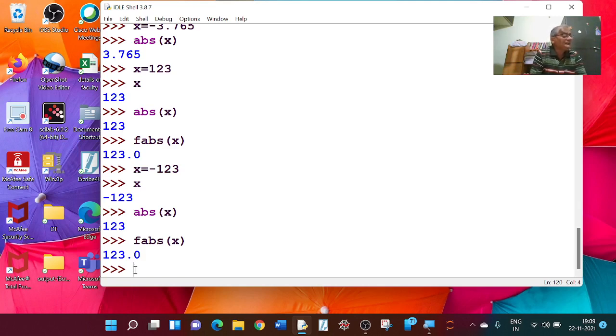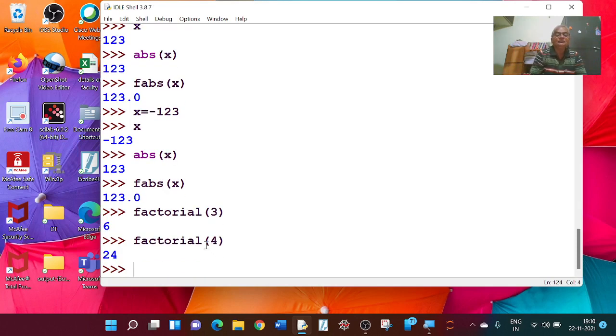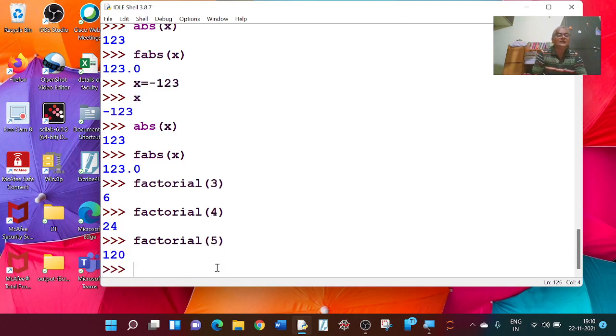And many commands are there. I will go for another command, factorial. Factorial of 3, we know, is 3 into 2, so 6 is the value. Factorial of 4 is 24. Factorial of 5 is 120. This is the factorial command.